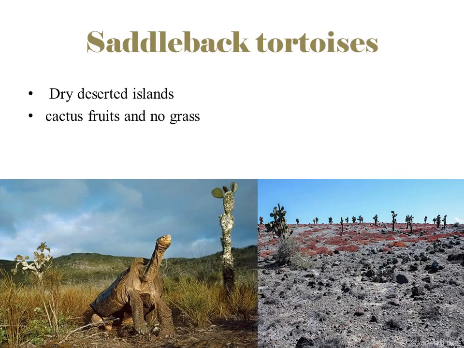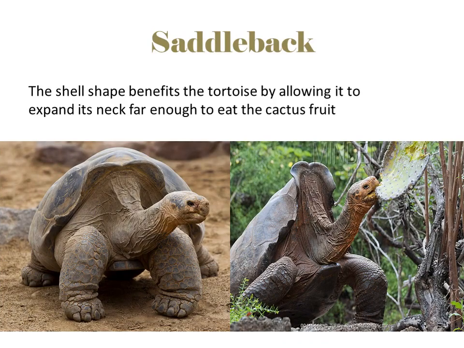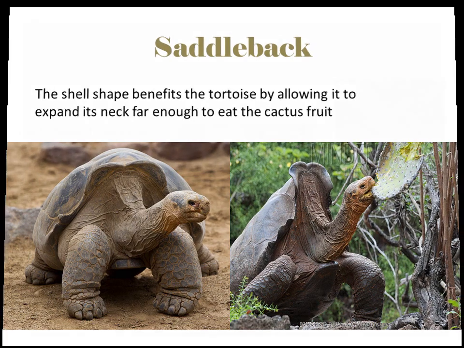Saddleback tortoises reside in dry, deserted islands with mostly cactus fruits and no grass. The saddleback tortoises have shells which have a gap between the carapace and the tortoise's neck. The shell shape benefits the tortoise by allowing it to expand its neck far enough to eat the cactus fruit. The tortoise also owns a long neck and feet to further help it survive in the dry habitat.